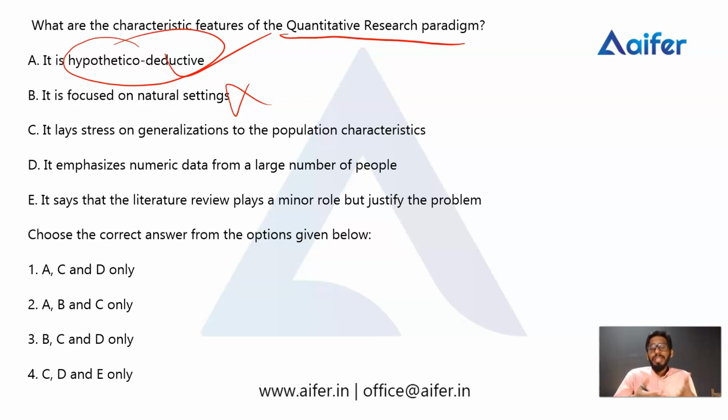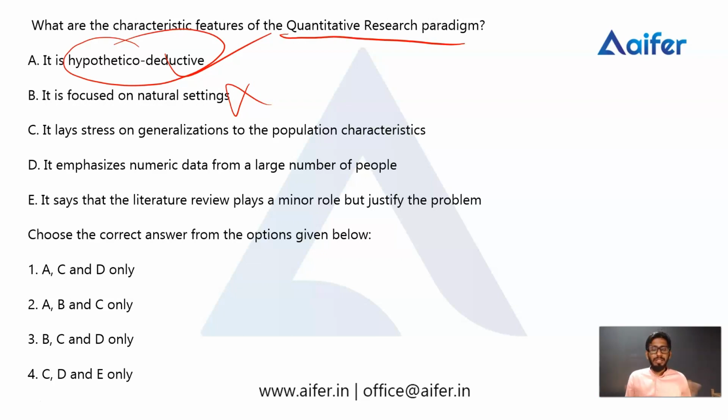Then the third one is it lays stress on generalization to the population characteristics. Exactly, the main purpose of quantitative research is to generalize the result. That's why generalization to the population characteristics is the correct one. Whereas qualitative research is conducted to understand the depth or detail of the subject, not for the purpose of generalizing the research.